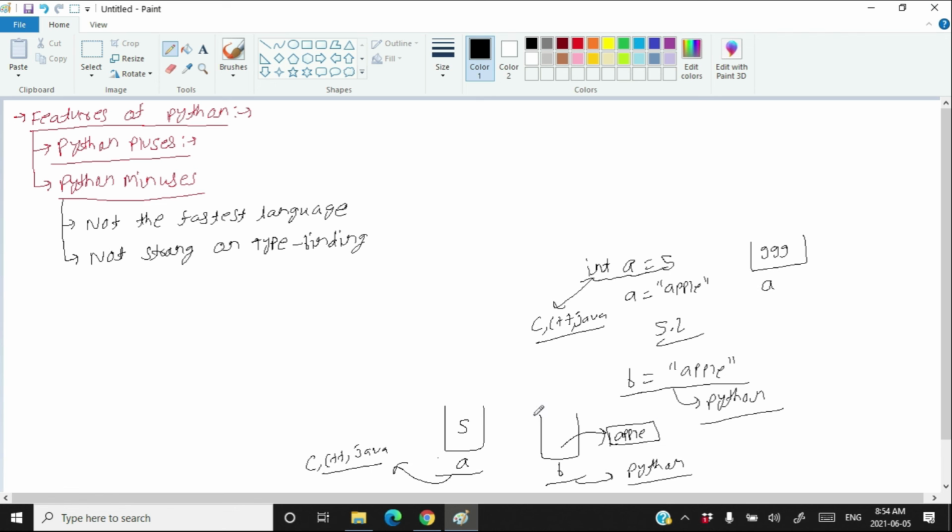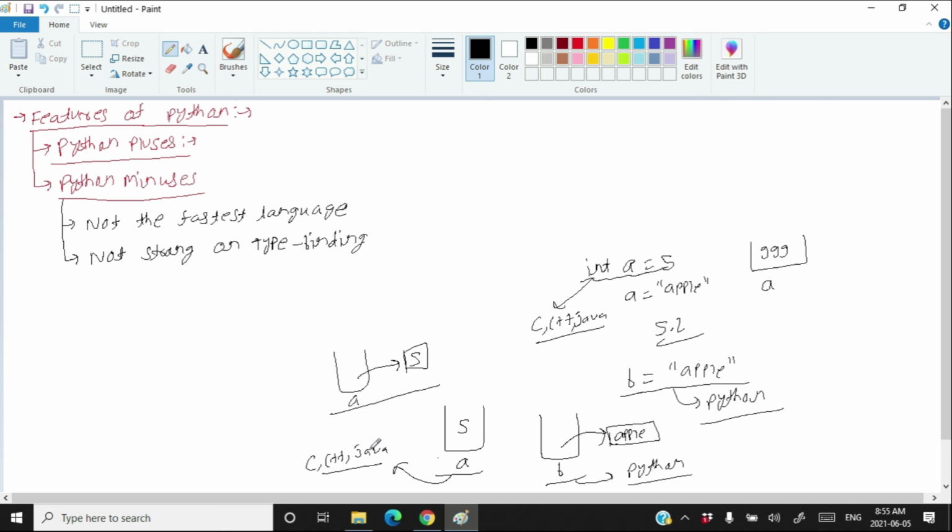Even in C, C++ or Java, you can have a variable like Python. Means in C, C++, Java, you can have a variable which stores the address of a 5 kept somewhere else. This is similar to Python and also allowed in C, C++ and Java. But in Python, this type of thing is not allowed. In Python, you cannot have a variable which contains the value itself.